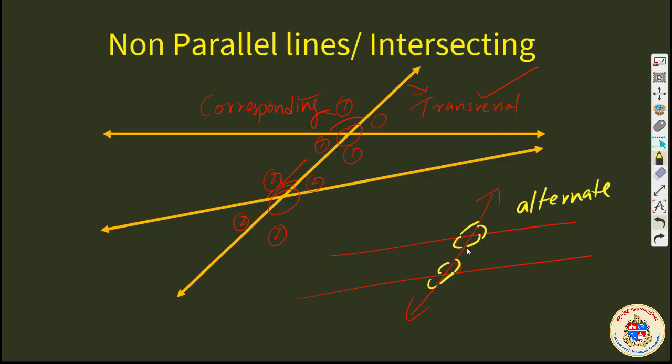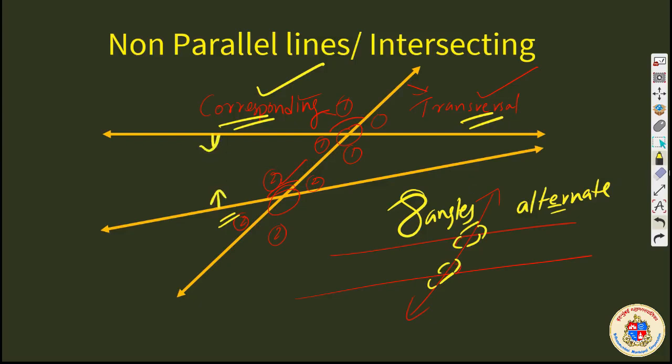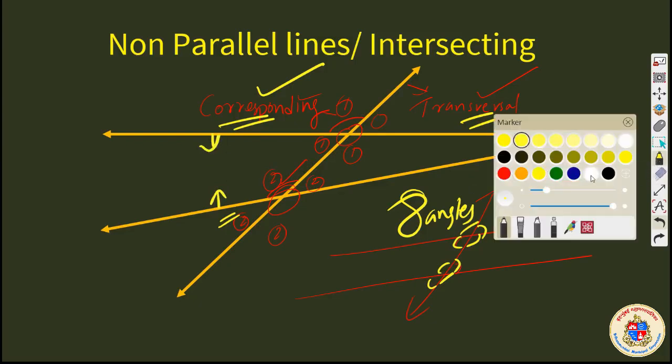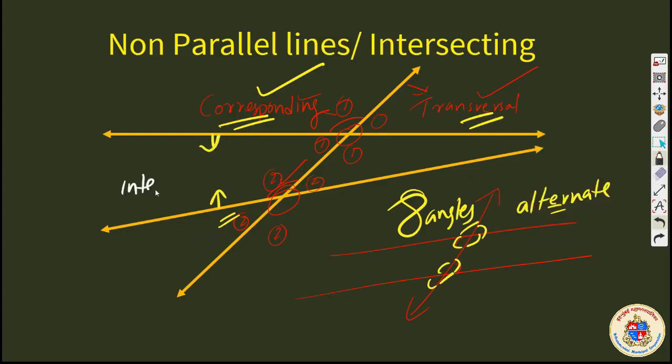The point over here is, whenever two lines are intersected by a third line, that line is called transversal, and the transversal creates, if it is two lines, at least 8 angles. And these 8 angles are named depending upon their position as corresponding angles if they are on the same side, alternate angles if they are on either side of the transversal. If they are within the parallel lines, in between the parallel lines, then we have named them as interior angles also.